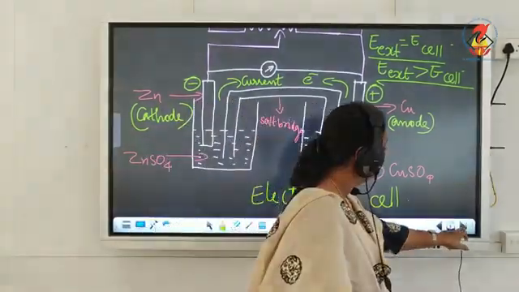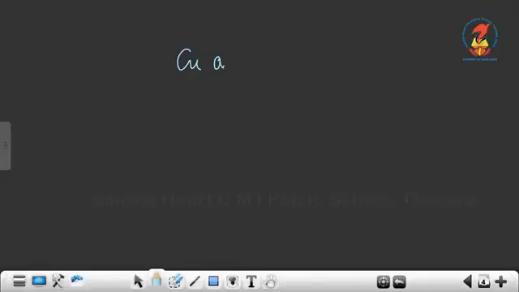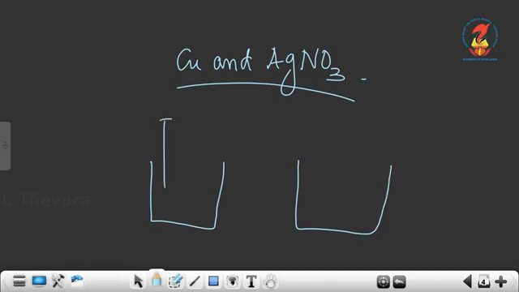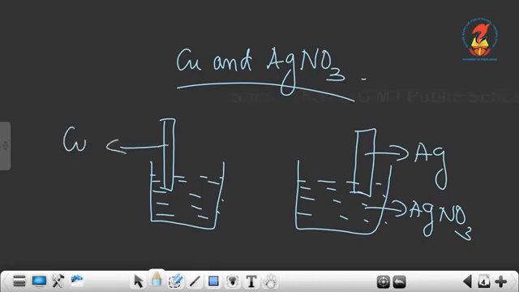Now suppose you are asked to construct an electrochemical cell taking copper and silver nitrate. You can construct an electrochemical cell. For this, you have to take again two half cells in which copper electrode is dipped in copper sulfate solution and silver electrode is dipped in silver nitrate solution. So this is silver nitrate solution and this is silver electrode, because the reaction is between copper and silver nitrate.